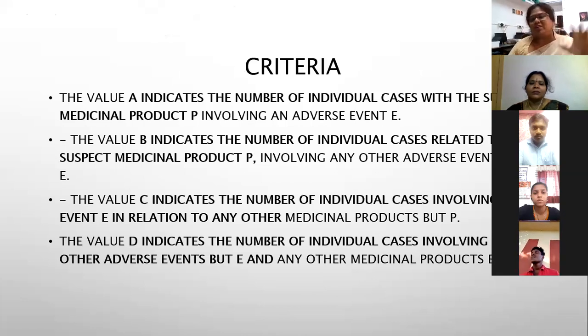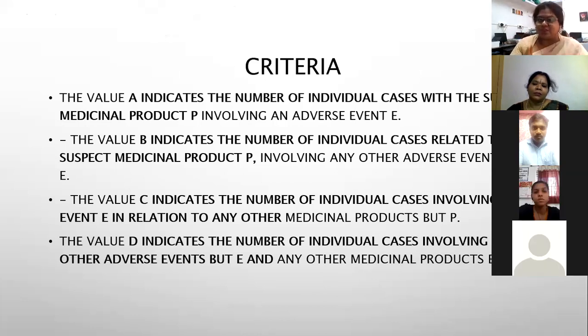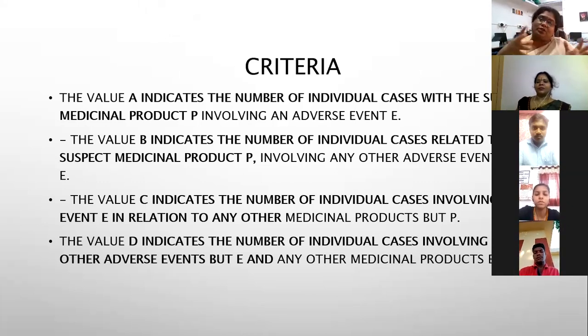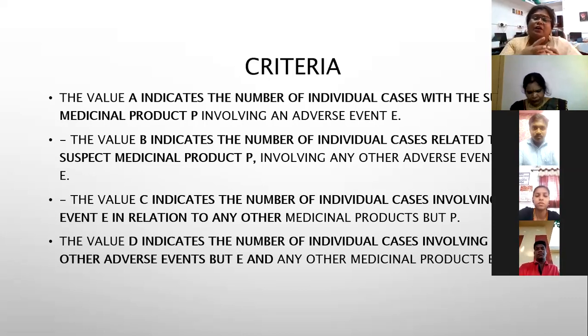So these are basically a lot of formulas. When you go through that, you can understand how you can do signal detection at a very primary level using the data. But to do data analysis, what you need is access to the total number of reports in the worldwide population during that period.